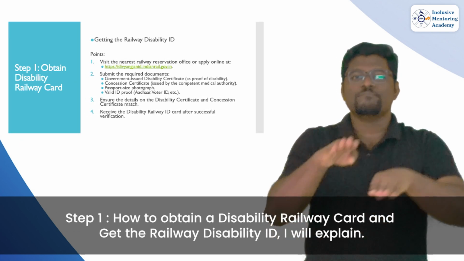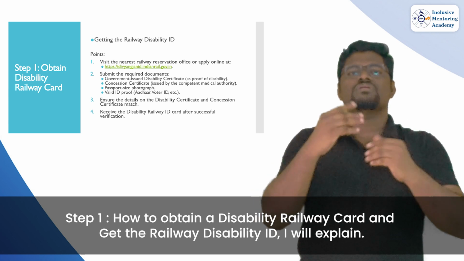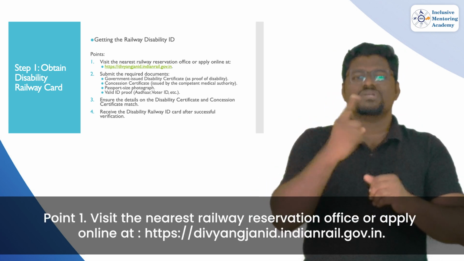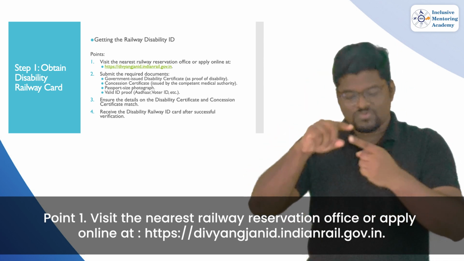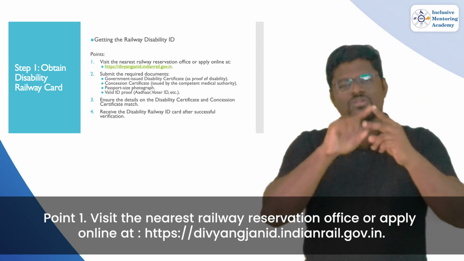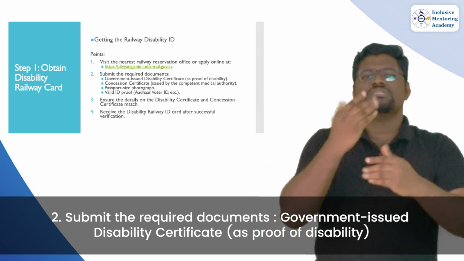Step 1. How to obtain the Disability Railway Card and get the Railway Disability ID. I will explain. Point 1. Visit the nearest railway reservation office or apply online at divyangjanit.indianrail.gov.in. 2. Submit the required documents.